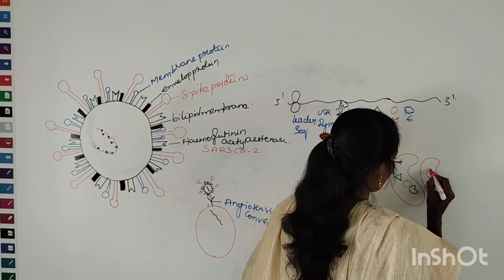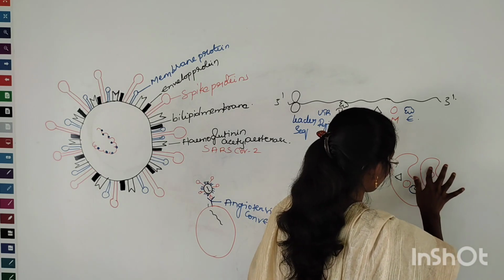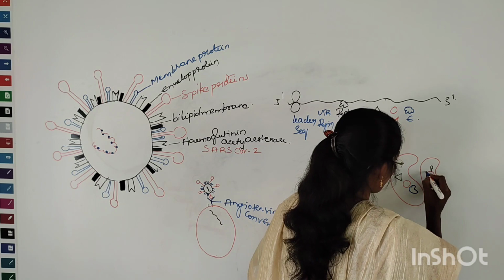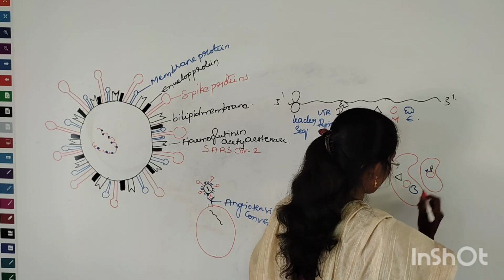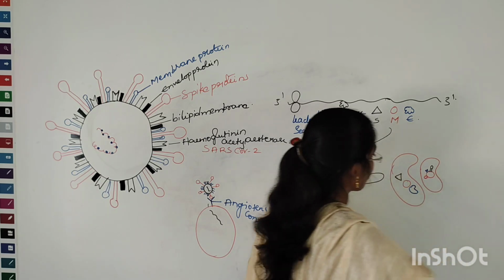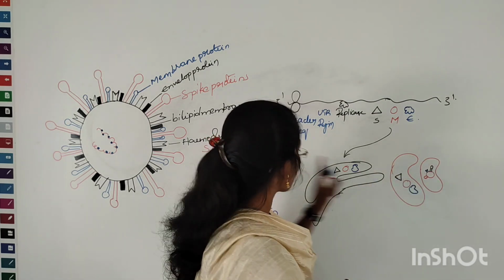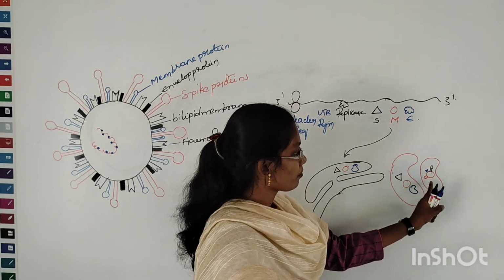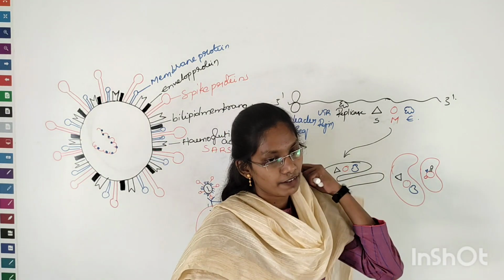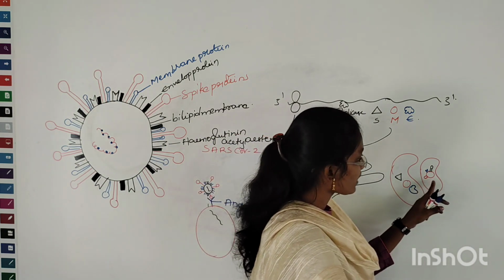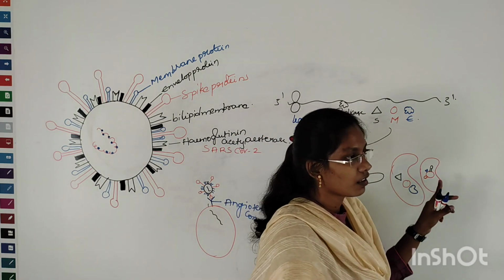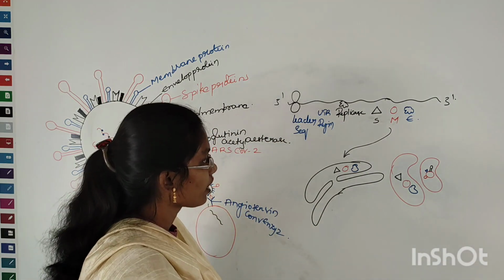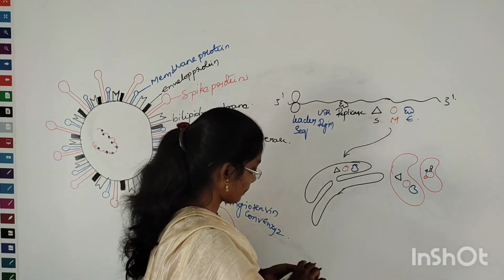With all the spike protein, and here is a membrane protein, and then another important protein called envelope protein. So with all the three proteins, like how we have seen the basic structure, the same way the capsid is formed here in the Golgi apparatus after the polymerization, and now it is ready for the entry of the viral RNA after the replication process. Now let us see how replication starts here.